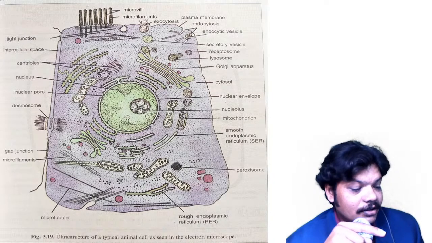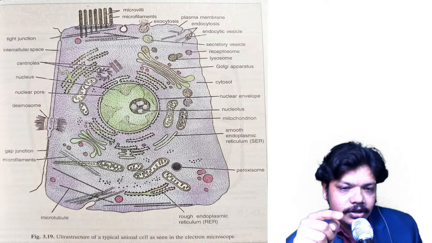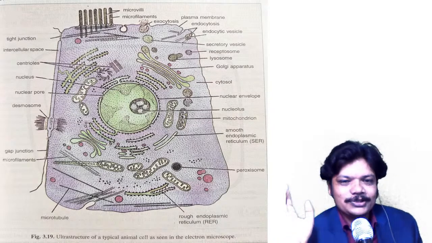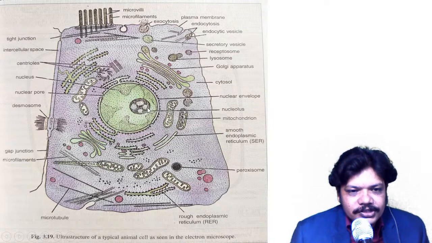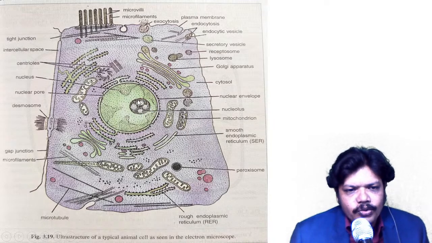You can write down right now in the comments box. In the nucleus there will be nucleolus. So this is the nucleolus, this small blackish spot we can see over here. This blackish spot is the nucleolus.